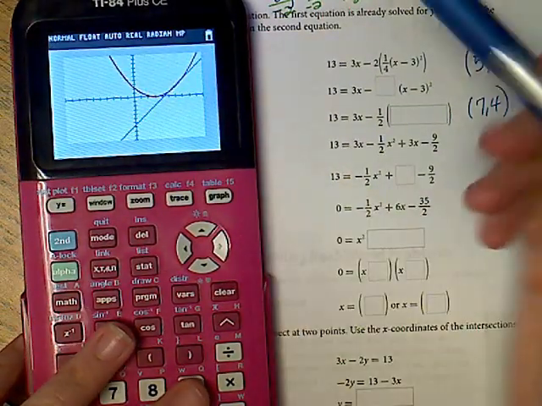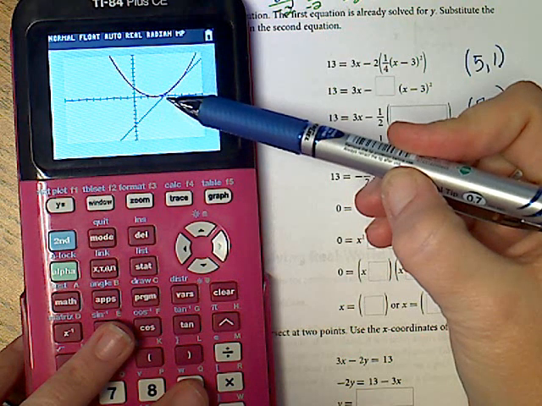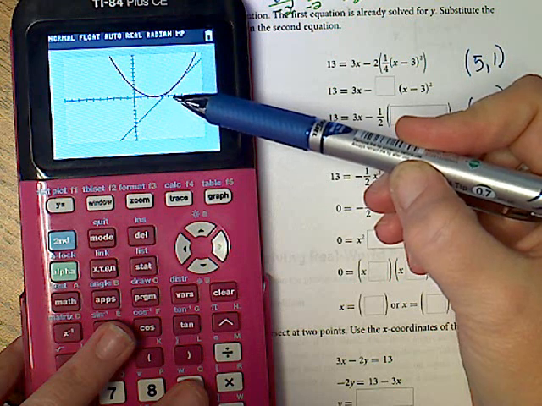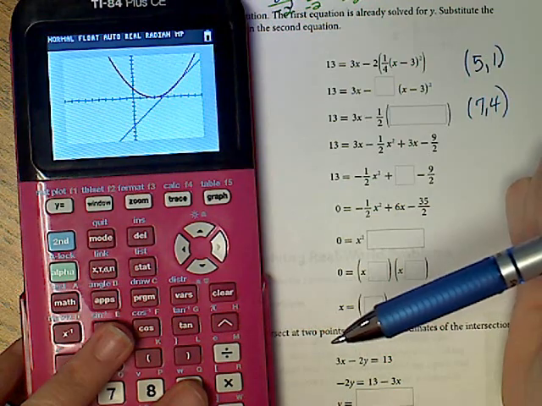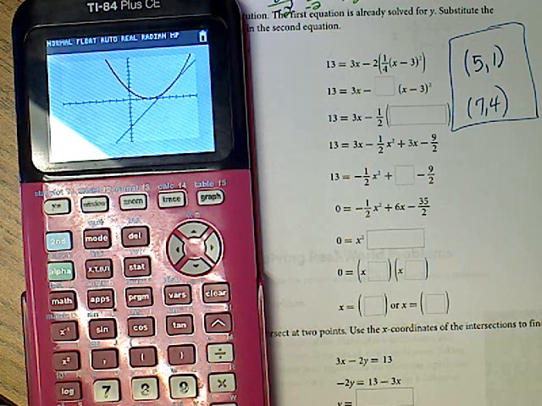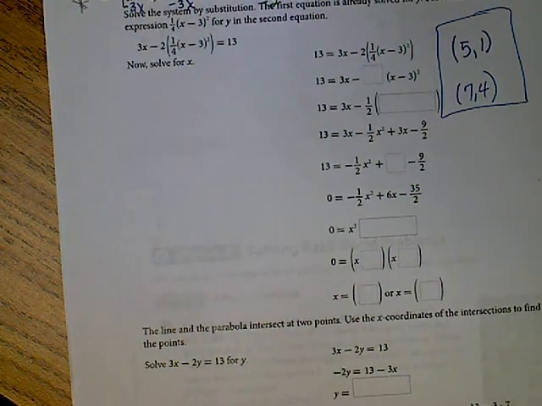Let's go back to the graph. 1, 2, 3, 4, 5, 1. Yeah, okay, I can see it. 5, 1, 6, 7, 4. Alright, so my functions hit twice. So I have 2 points of intersection. Those are the 2 points that they share in common. So that is graphing quadratics, and you can work on that using your graphing calculator.